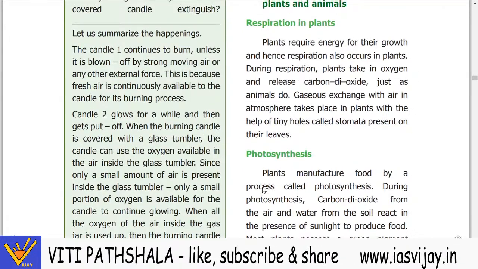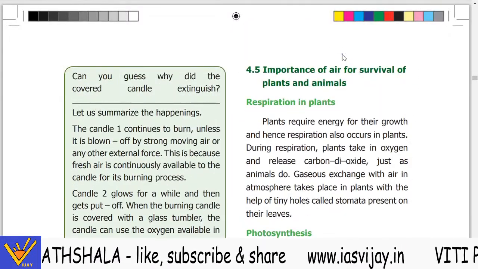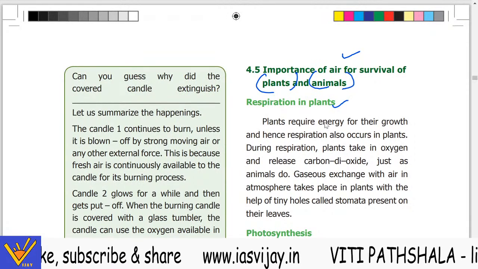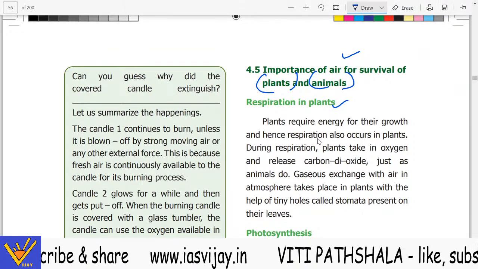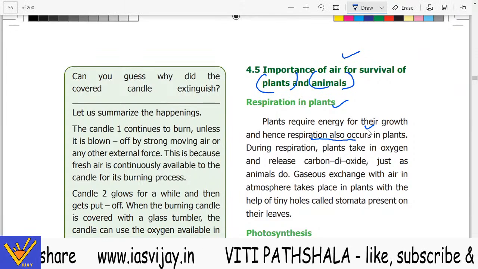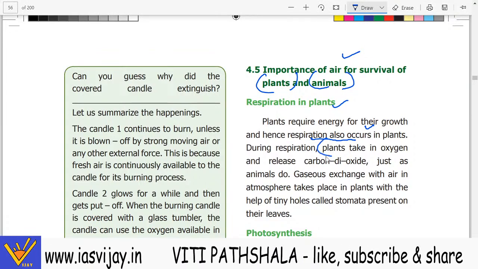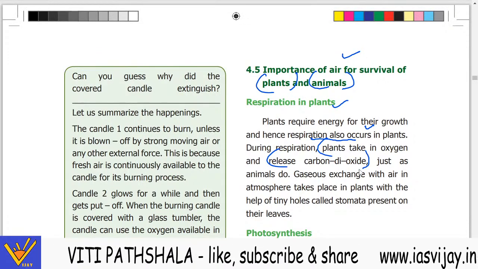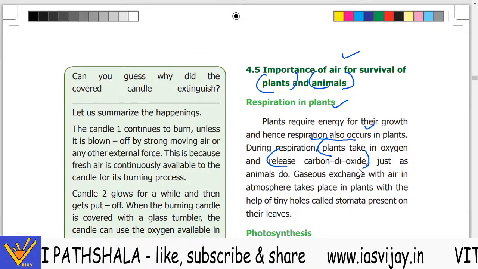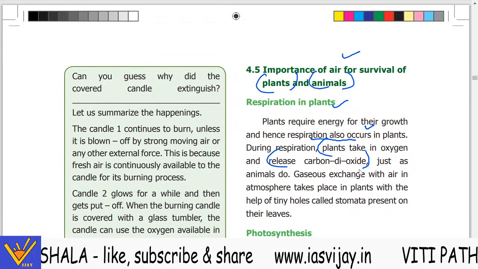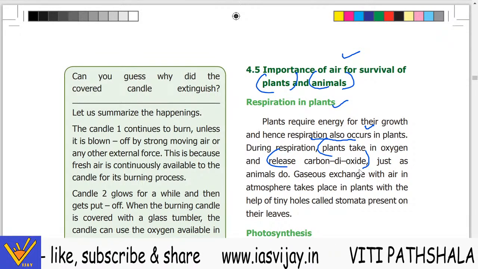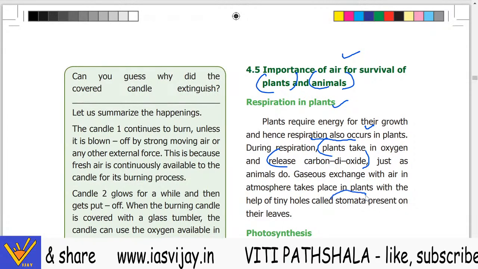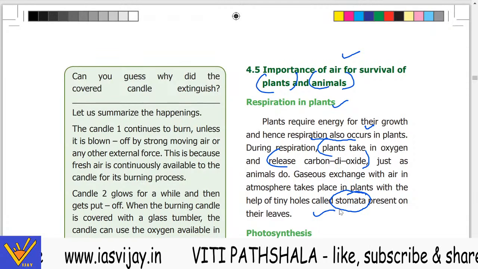So next is about the importance of air for the survival of plants and animals. Now respiration in plants. Plants require energy for their growth, hence respiration also occurs in plants. During respiration, plants take in oxygen and release carbon dioxide, just as animals do. Gaseous exchange with air in the atmosphere takes place in plants with the help of tiny holes called stomata. So this is important. किससे होती है? Stomata that are present in the leaves.